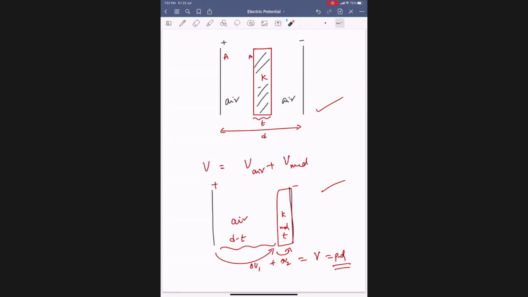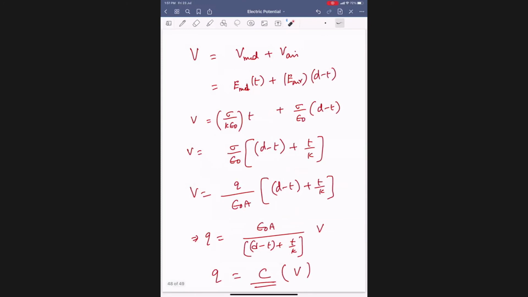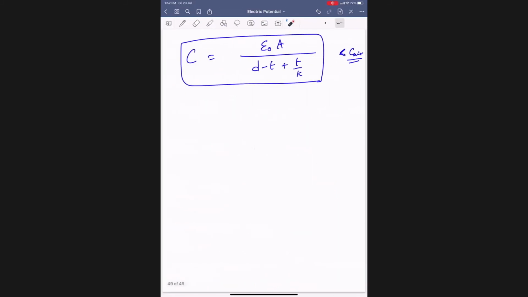So delta V1 plus delta V2 is equal to V, the total potential. Yes, V1 plus V2 is V. Okay? This everybody copied? In this one, they will ask questions like this one.